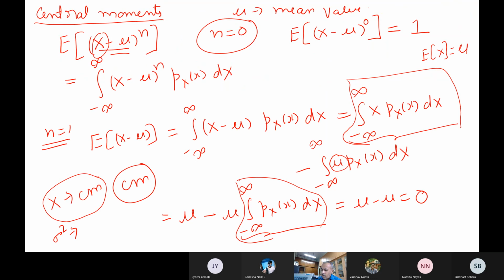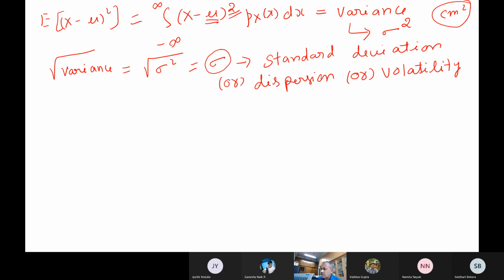So this is why standard deviation is widely used in practice: the mean unit is centimeter, and the standard deviation is also centimeter. Both have the same units, and in practice we use standard deviation instead of variance, because if the units are the same you can compare mean with standard deviation, and the coefficient of variation and many other things come into the picture.